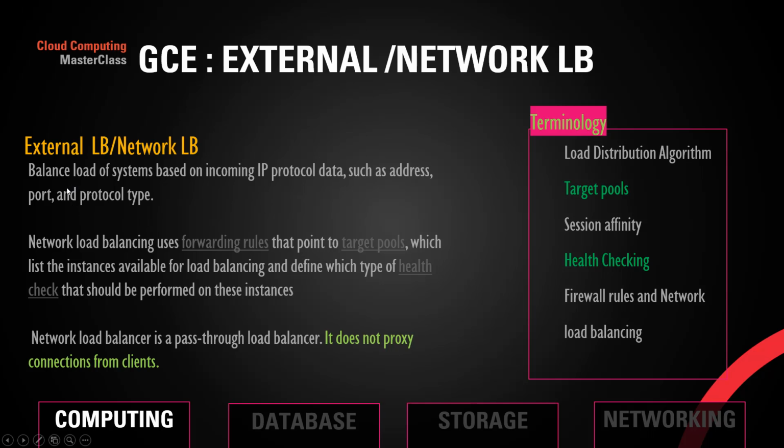An external load balancer, in other words, balances load between systems based on incoming IP protocol data such as address, port, and type. Network load balancing uses forwarding rules, and this is common for all your load balancer configurations.